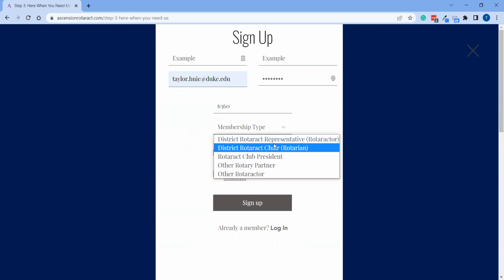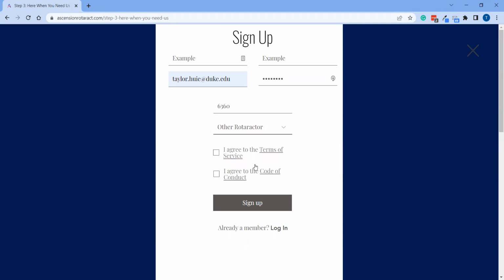If you are the Rotarian counterpart at the district, so the district Rotaractor, you would click on that option. If you're a Rotaract president, you click on that. And then other Rotary partner or Rotaractor, you would go ahead and click on those options. So for myself, I'll just click on other Rotaractor for now.